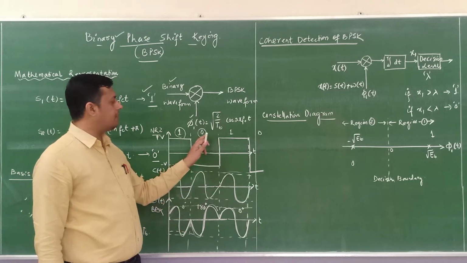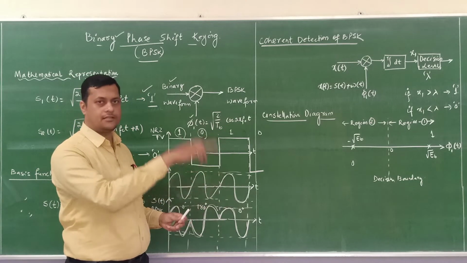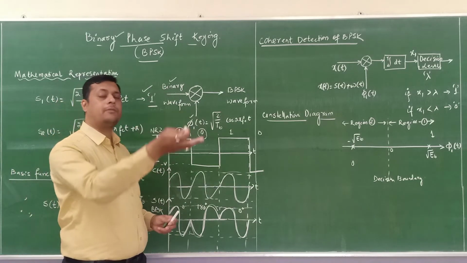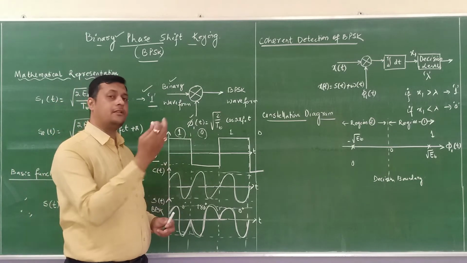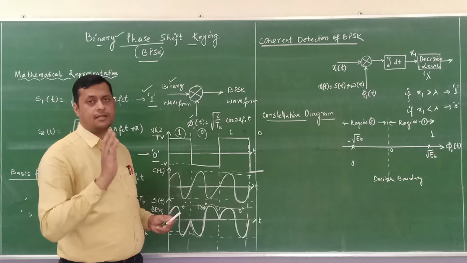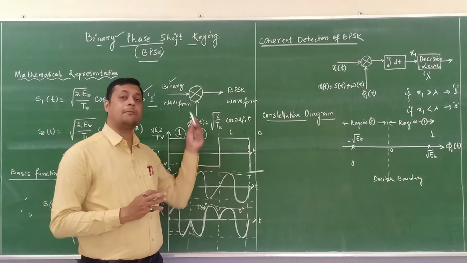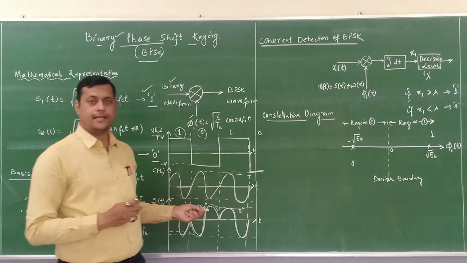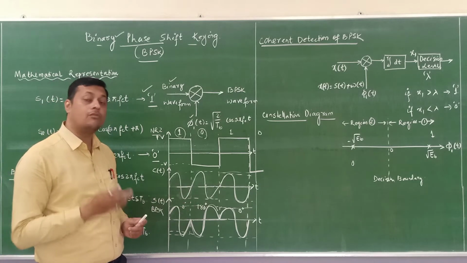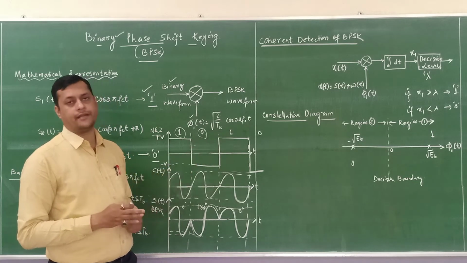For example, if it is 0 after 0, it will follow the same path, the same phase will be continued until the next binary bit is encountered. Whenever the binary bit 1 is encountered, it automatically changes its phase. So the phase transitions help us to identify the BPSK signal. In this case, the amplitude of the carrier remains constant, the frequency remains constant. Only the phase is going to change with respect to my binary data.